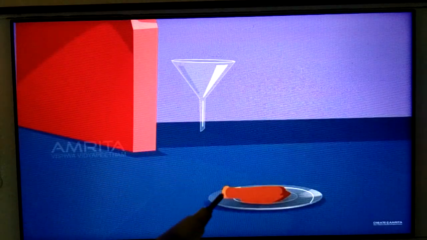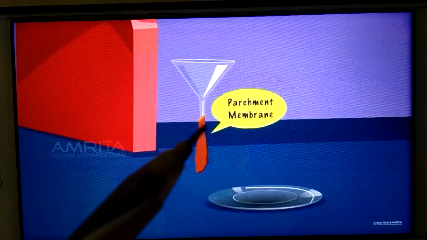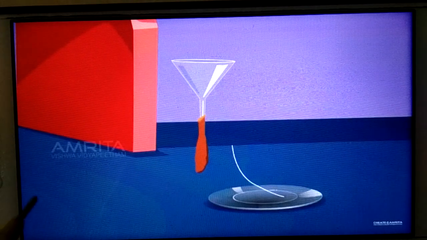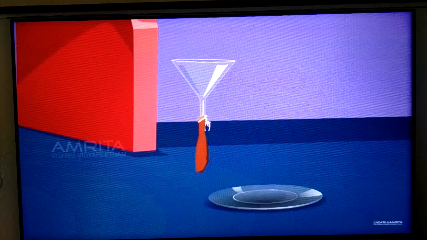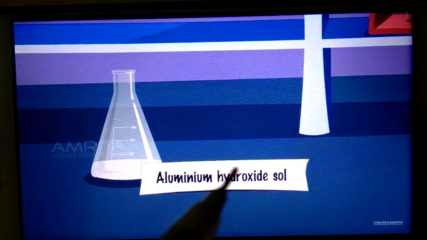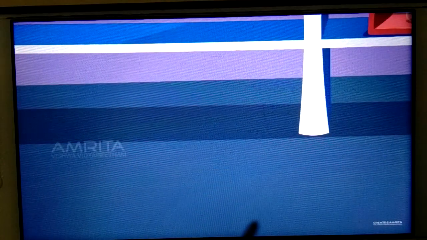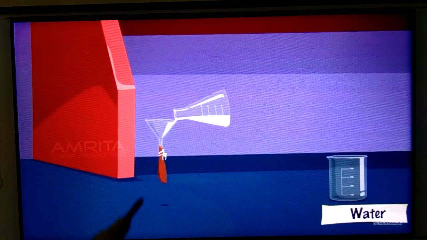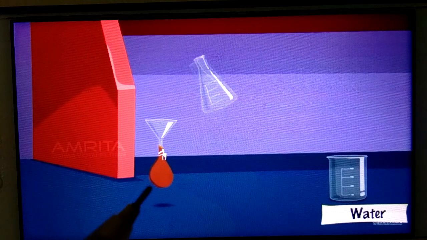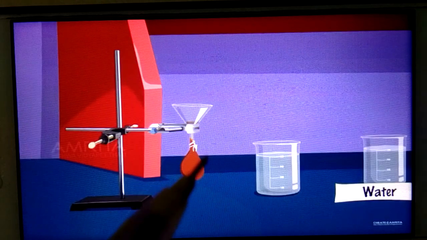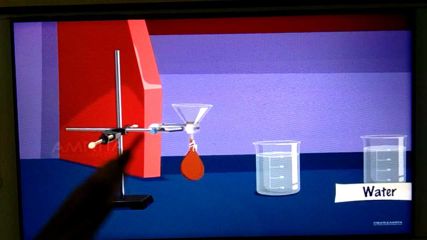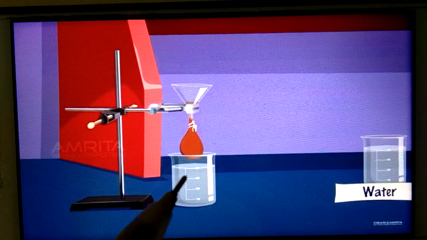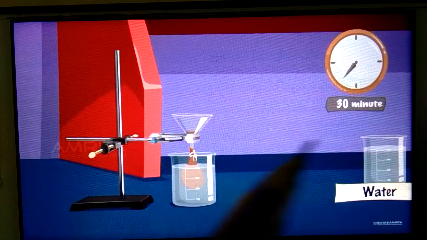So take a funnel, attach a parchment paper membrane in this way, and tie it with the thread tightly. Then transfer the aluminum hydroxide sol so prepared, just now whatever we prepared, into this membrane bag. This is the membrane bag that is getting bulged here. Now arrange it in this way in the stand, and you have to dip it in the water of the beaker for 30 minutes, students.